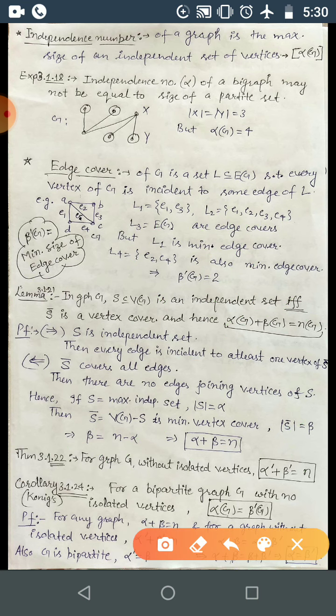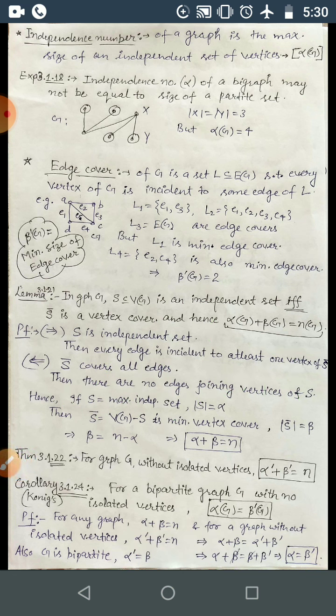So we have the relation alpha plus beta is equal to n for all graphs, and if a graph has no isolated vertex, then alpha dash plus beta dash is equal to n, that is, the maximum matching cardinality plus the minimum edge cover cardinality gives you the total order.